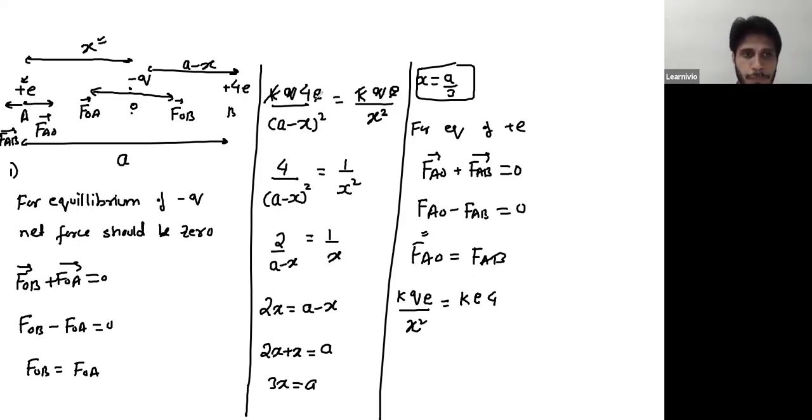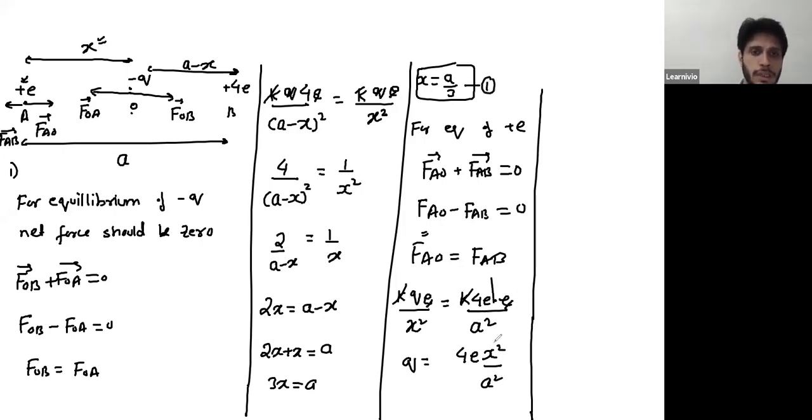Okay, so again, tell me the magnitude. K, then 4E, 4E, by (A minus X) square. What is the next charge? What's the second charge? E. And what about the separation between E and 4E? A. A square, right? So this E will cancel this E, this K will cancel this K. So your Q is 4E X square over A square.